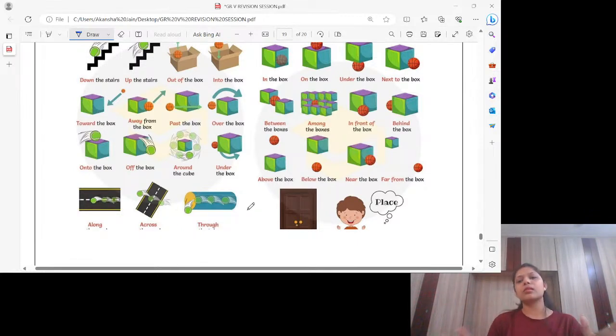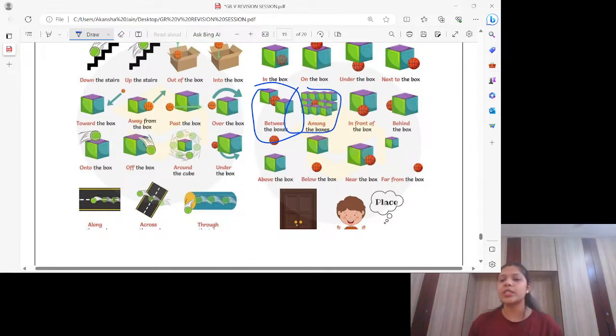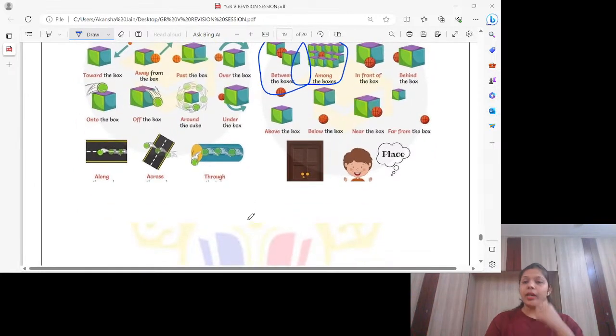Between the boxes, it's not movement, it's place. Among the boxes. What is the difference between between and among? Between we use for two. As you can see in the image here, the ball is between the boxes. And when I say among the boxes, there are more than two. Fine. So the ball is among the boxes this time. In front of the box. Behind the box. Again, these are prepositions of place only.